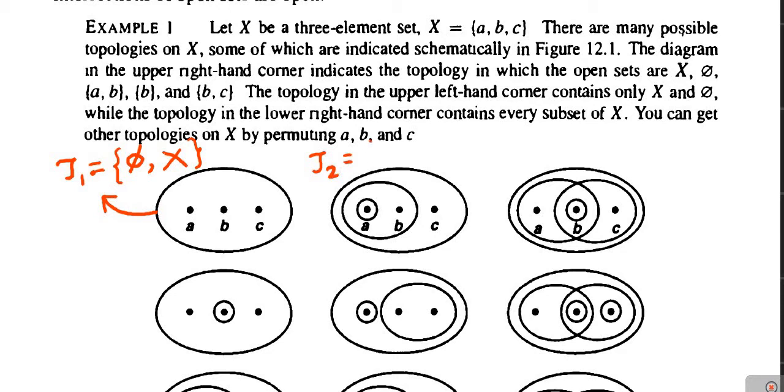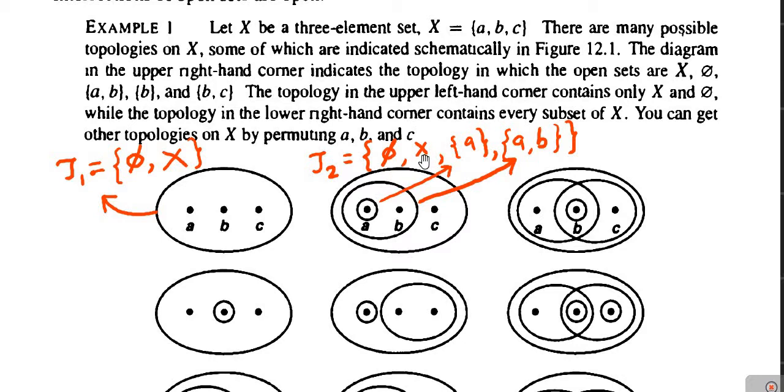So tau2 is the topology which consists of the empty set phi, then the complete set X as explained just now, then it also consists of the singleton set A, and then the 2-point set A and B. These are the only members of this tau2, and you may check that this tau2 is again a topology on X. Why is it a topology on X? Let us check. First of all, it contains phi as well as X, so the first condition is satisfied.